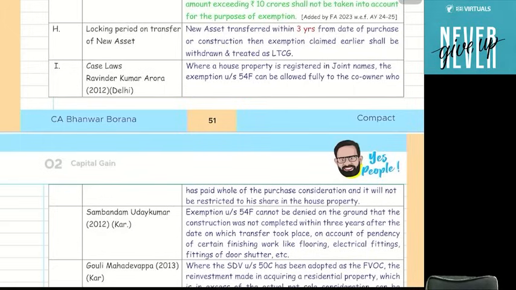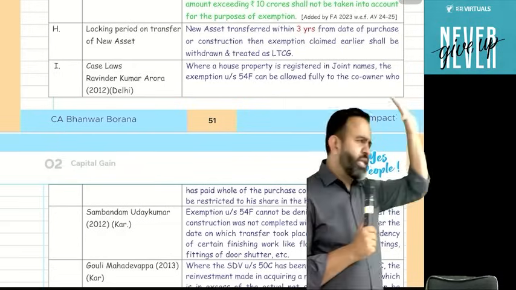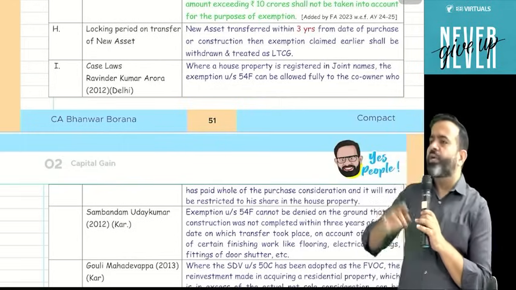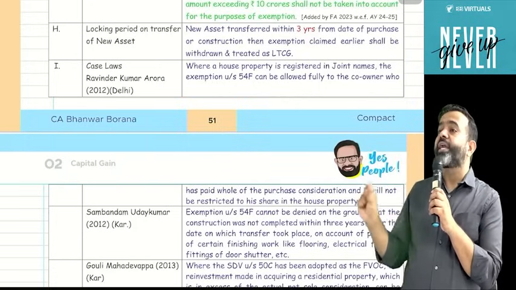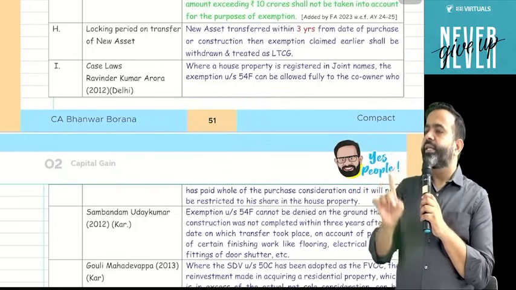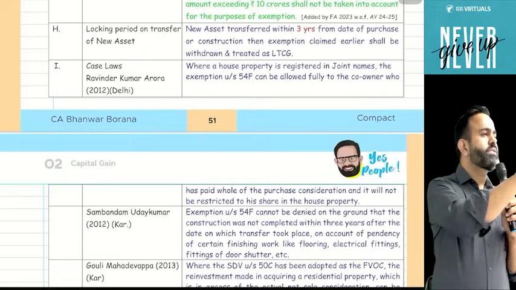On the new property, calculate capital gain as usual. As usual, the capital gain calculation is there. There is no need to reduce the cost from the new property. And guys, just calculate the capital gain separately, and whatever exemption you have claimed earlier will be treated as a long-term capital gain in the year in which the new house property is transferred.